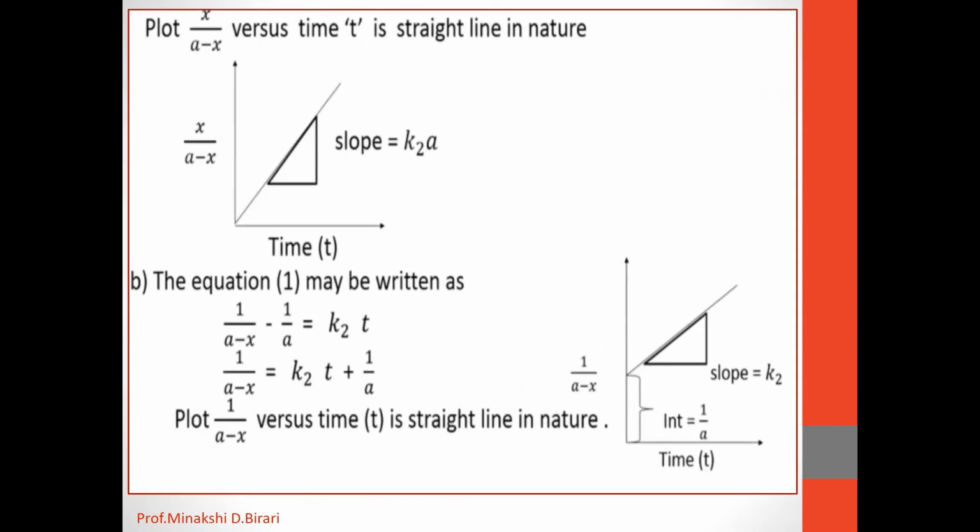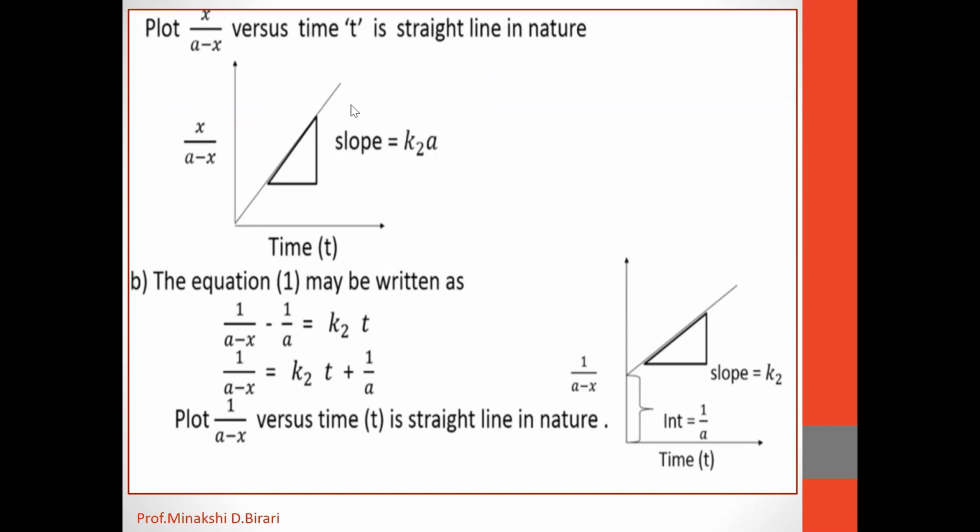And if we plot the graph of x upon A minus x versus time t, we get a straight line passing through the origin. So the nature of the graph for the first case, with equal initial concentration, is a straight line passing through the origin. We can plot x upon A minus x on the y-axis and time on the x-axis. So we get a straight line passing through the origin and the slope is equal to K2 into A.